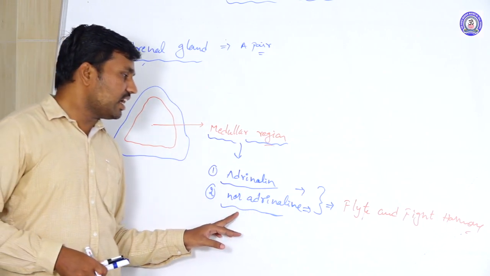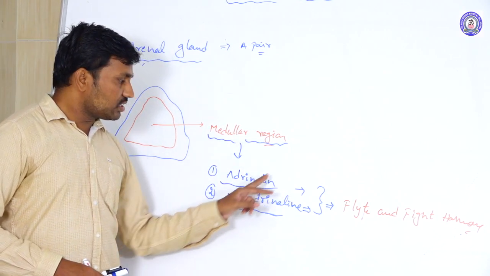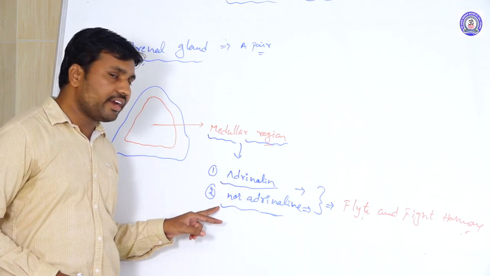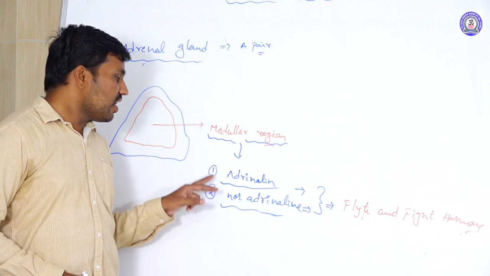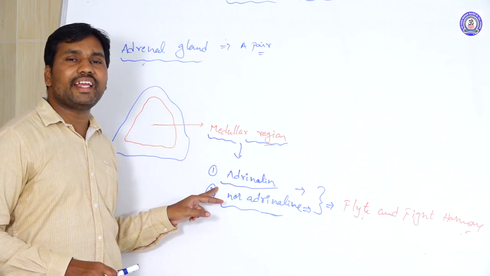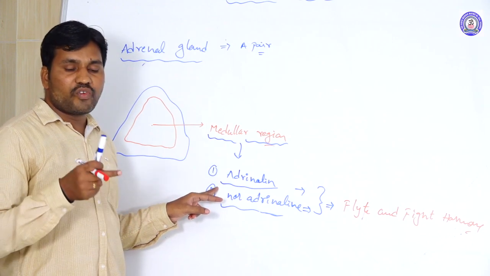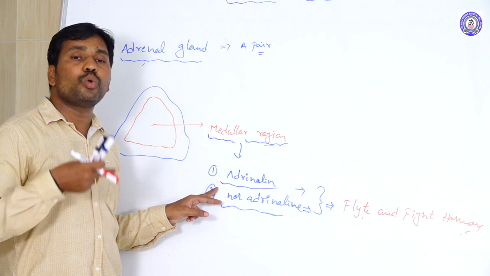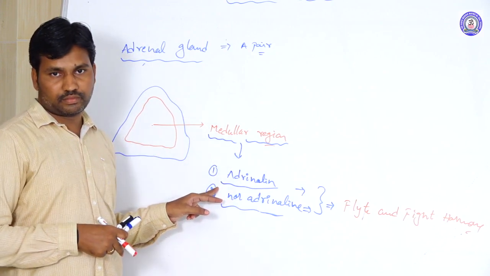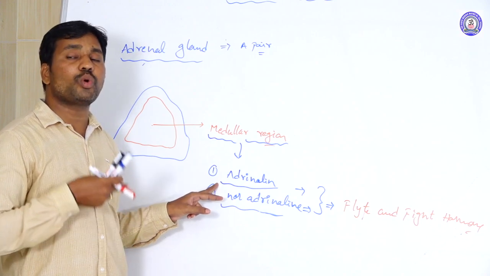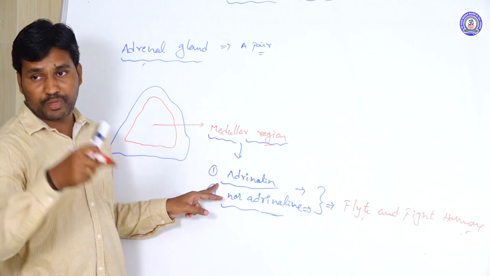What type of changes occur when adrenaline and noradrenaline concentrations rise in the body? In an emergency, the glucose levels in the body rise, so that ATP is continuously supplied to the muscles.